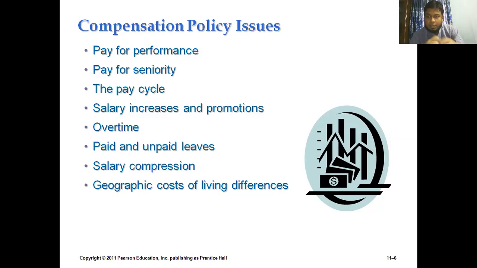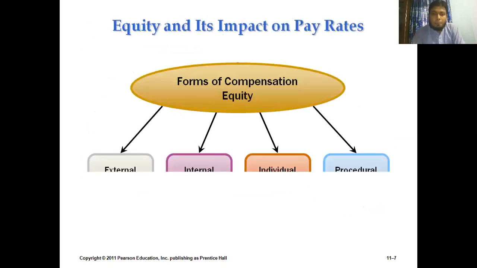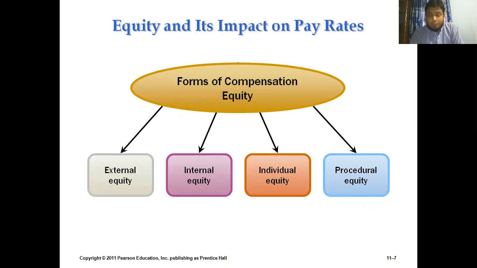So if the organization or the HR department thinks about that particular issue, that is basically the concept of geographical cost of living differences. So it also needs to be looked after while developing the compensation policy for the organization. So these are the factors, these are the areas that we need to concentrate on while developing the compensation package for the employees.